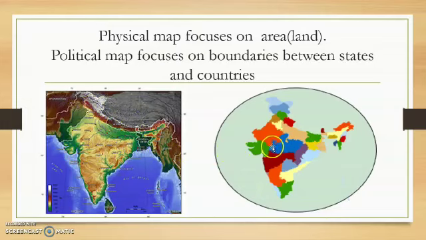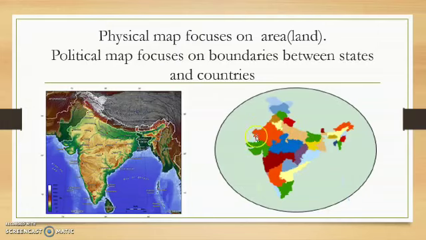In the next class we are going to discuss only the political map. The political map focuses on boundaries between states and countries. So this is one state and this is another state. This is the area where we are living. We used to live in Andhra Pradesh, but now that it has been divided, we are living in the Telangana region and this is the Andhra region. This is the map we are calling the political map. It will show the difference between states.